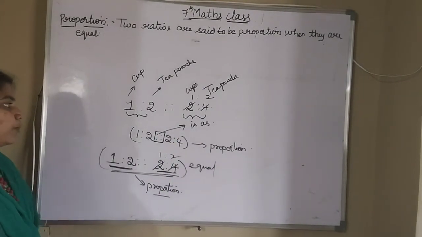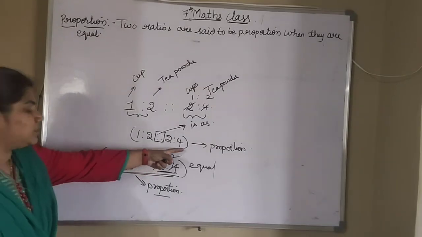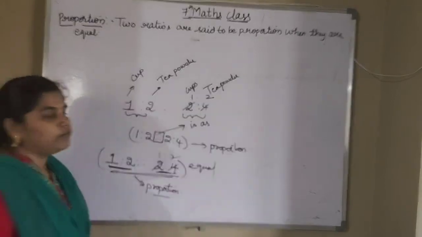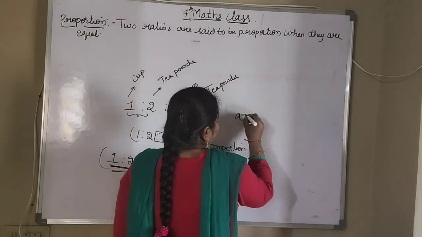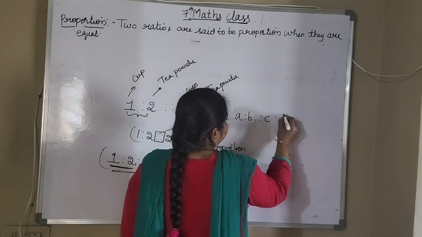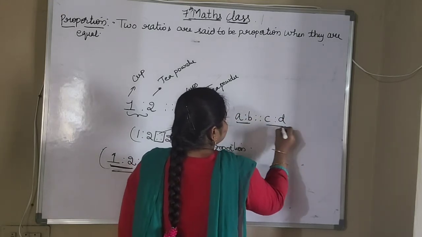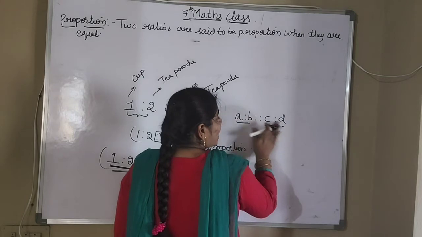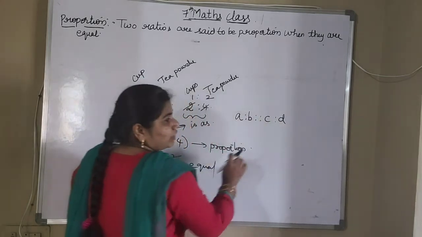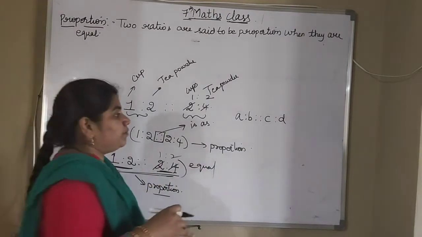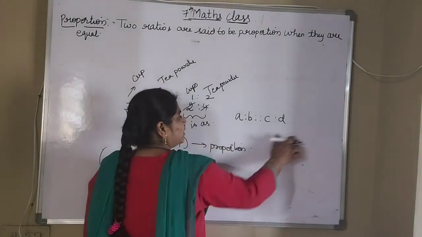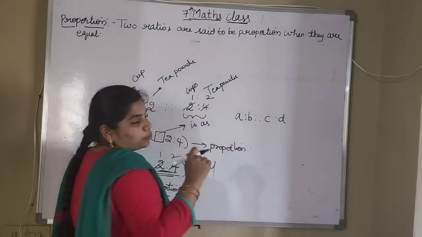Now in this, how many terms are there? Now I am writing these two ratios, this proportion, in the general form. I am writing it as A:B is as C:D. So this is the 1st ratio, this is the 2nd ratio. When these two ratios are equal, they are in proportion.